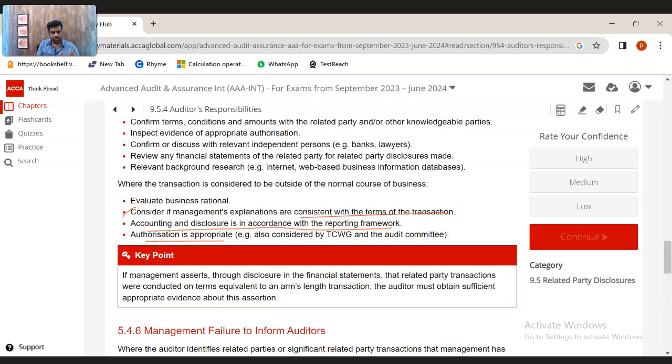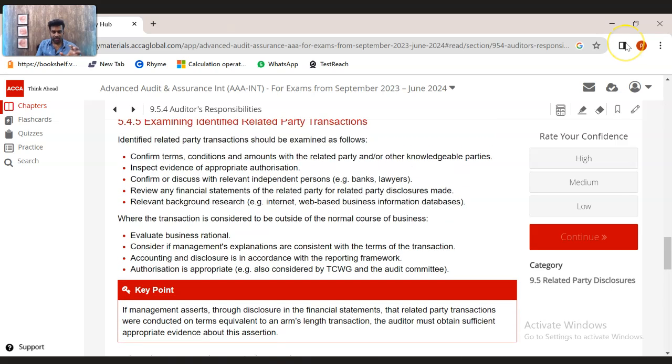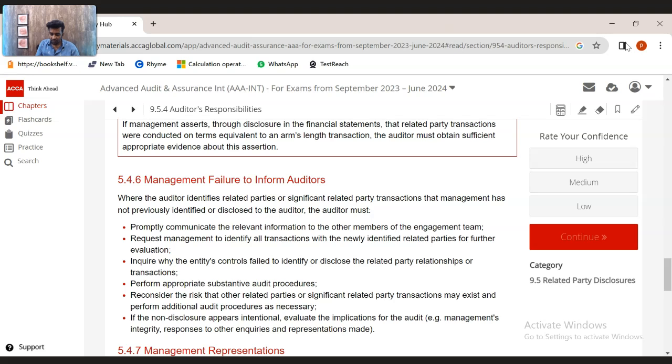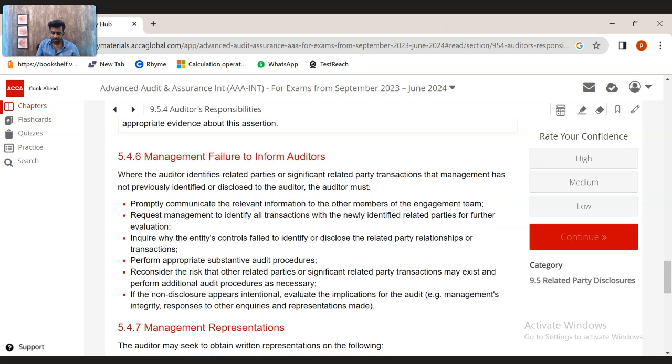So these are the normal procedures that the auditor will do after they have identified the related party transactions, which is going through their evidences and seeing if it is done with all proper controls in place and proper authorizations in place, and of course the proper communications in place. There will be certain cases where management fails to inform the auditors of any related party transactions.